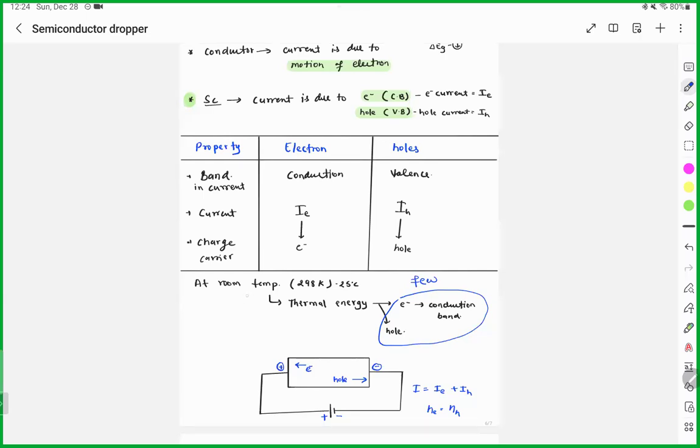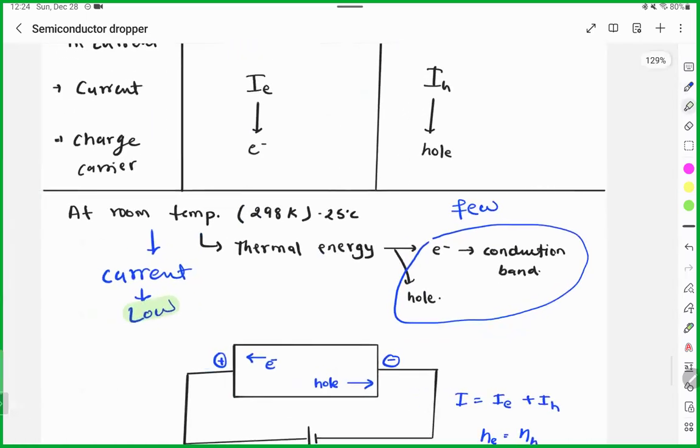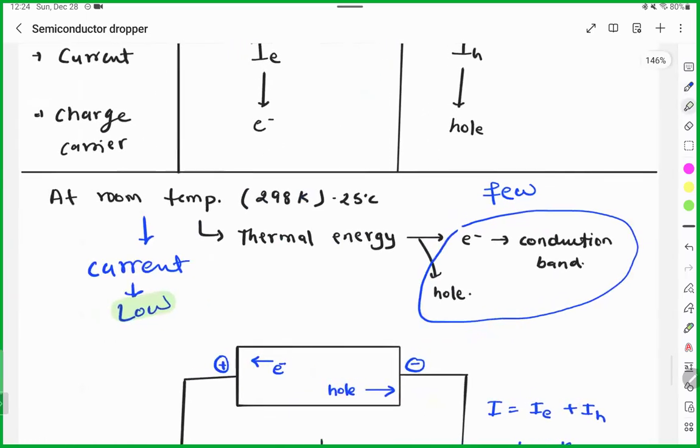That's why at room temperature, the current value will be very low. Why is the current value very low? Because there are fewer electrons, as the temperature is limited.